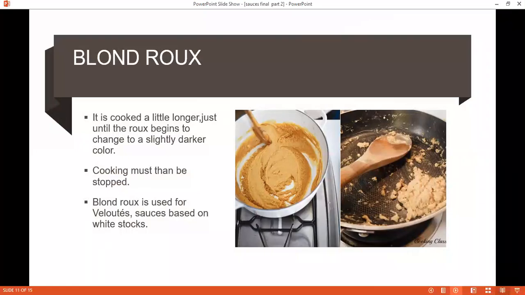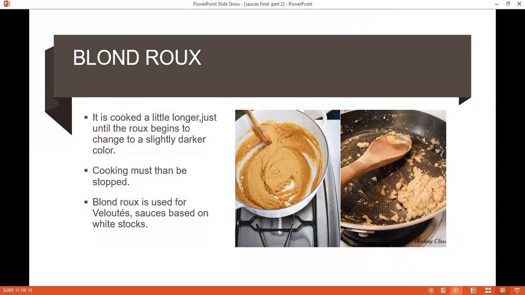Now we'll move to the next, which is blonde roux, or we can say pale roux also. It's cooked a little longer, just until the roux begins to change to a slightly darker color. Cooking must then be stopped immediately.